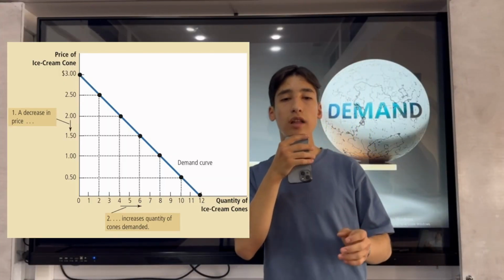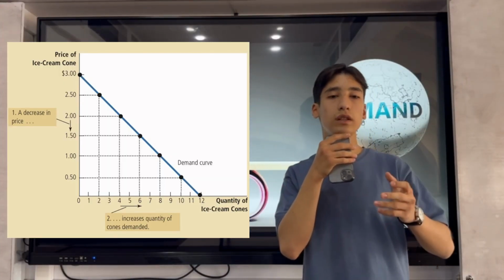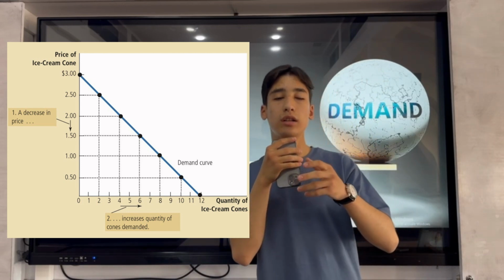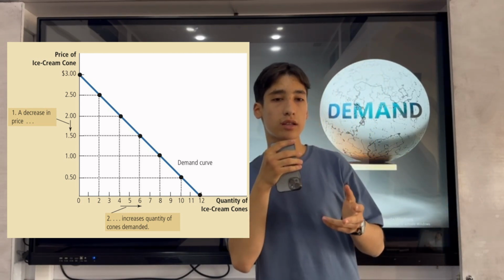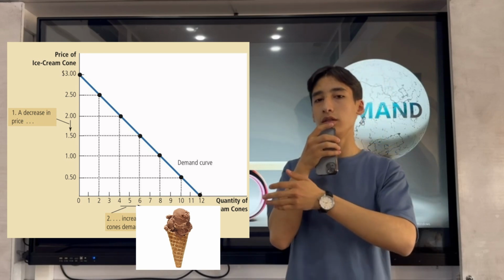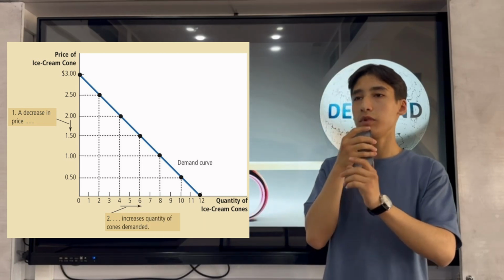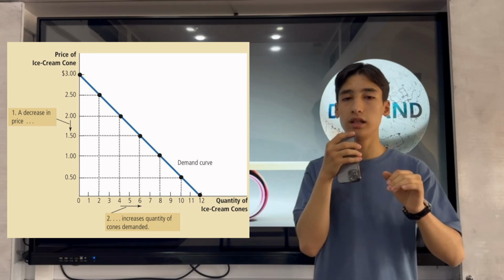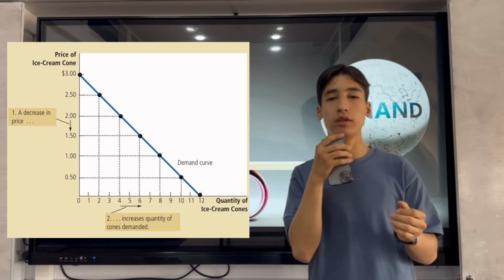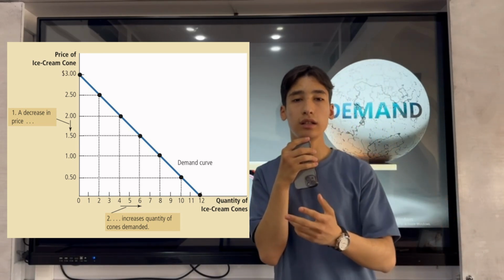Okay, now I will start with the demand. What is demand? Demand is the willingness of buyers to buy any kind of items from the global market. For example, ice cream. In this demand curve, you see that when the price of ice cream goes up, the quantity demanded decreases. But vice versa, if the price goes down, the quantity demanded increases.